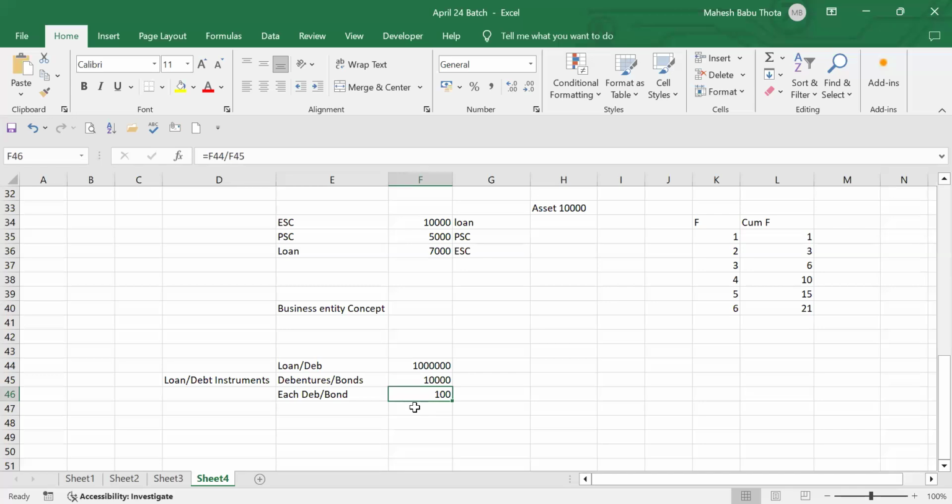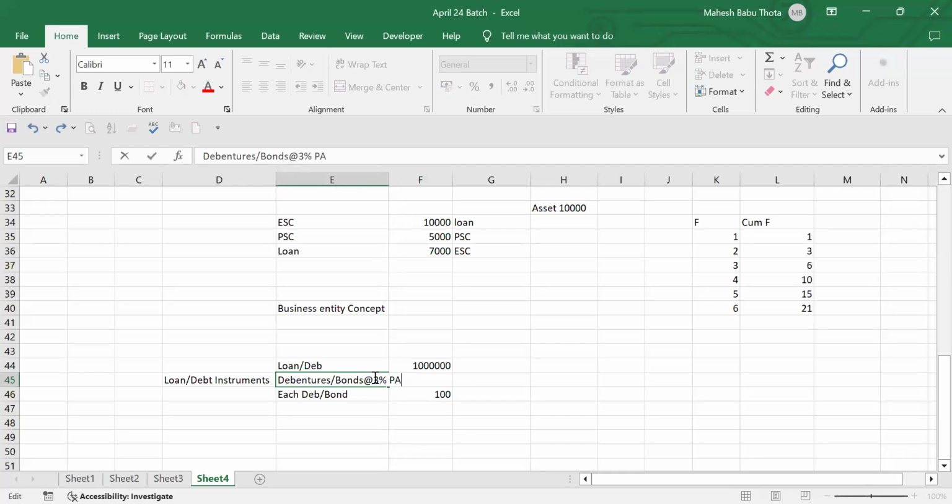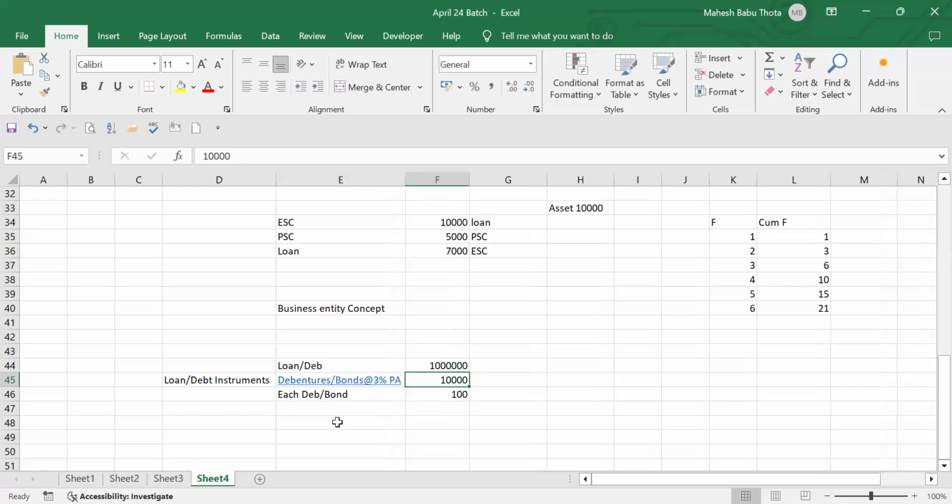If I purchase a 100 rupees bond, let's assume they are giving these debentures or bonds at the rate of 3%. Let's assume this 3% is per annum. Now, every year, how much return I'll get?